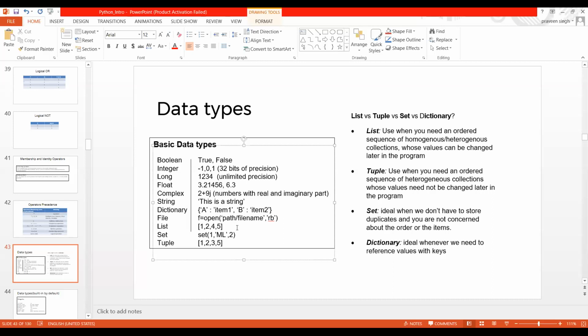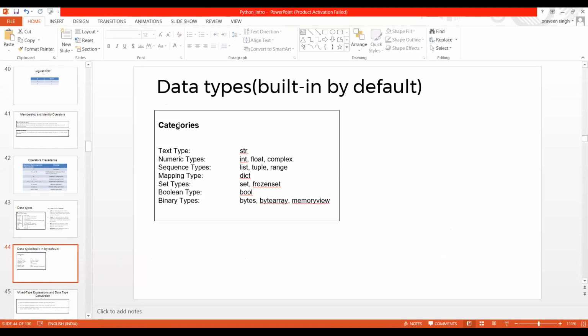Okay, so this is how you need to differentiate, and this is how you need to know what all the data types are. Now let me move on, and I will also give a brief about the built-in data types, which I have already covered here, but a few more. So how exactly can you classify those? I have just created one categories table. In categories I have mentioned where exactly the string str data type is being used, when you have text type.